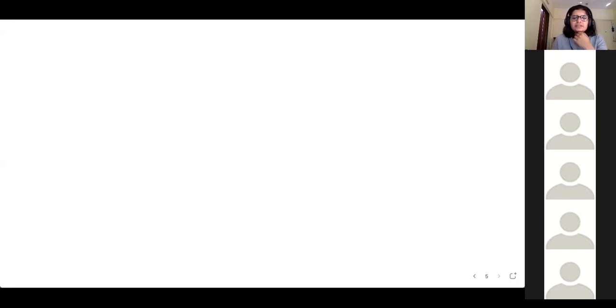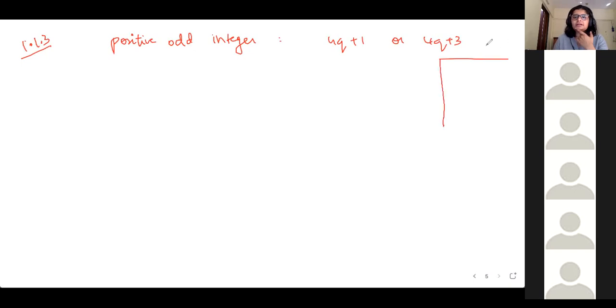Okay. So in this case, the question 1.1.3 asked, show that positive odd integer is of the form 4q plus 1 or 4q plus 3. Yahan pe we need to use the logic that odd number matlab not divisible by 2, even matlab it is divisible by 2. Okay. So let's start the solution. Take the first case.